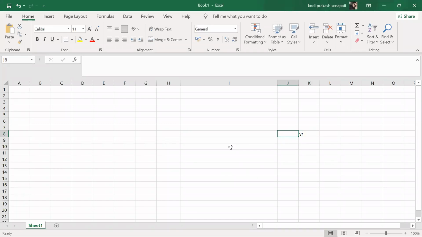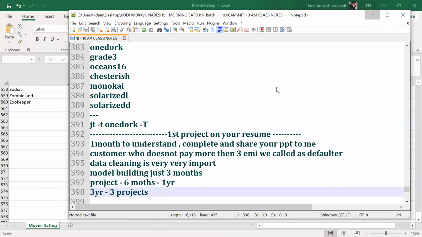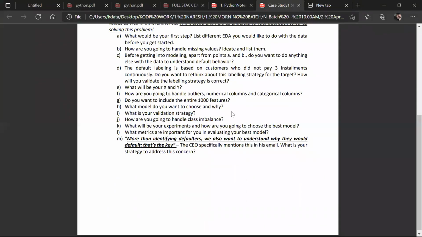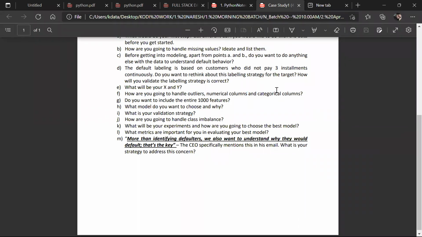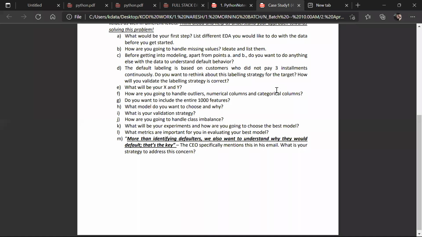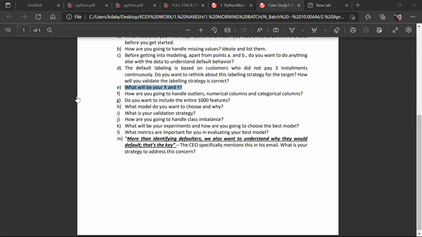Let's talk about this part. So in this case, let's go back to the next question. What model do you, okay, H is not done. Can you tell me the default level, how do you find out how many customers did not pay their installments continuously? How to find out? By visualizations? What would be X and Y, guys? What would be X and Y? X means independent, Y means dependent. Dependent, how many dependent variables?